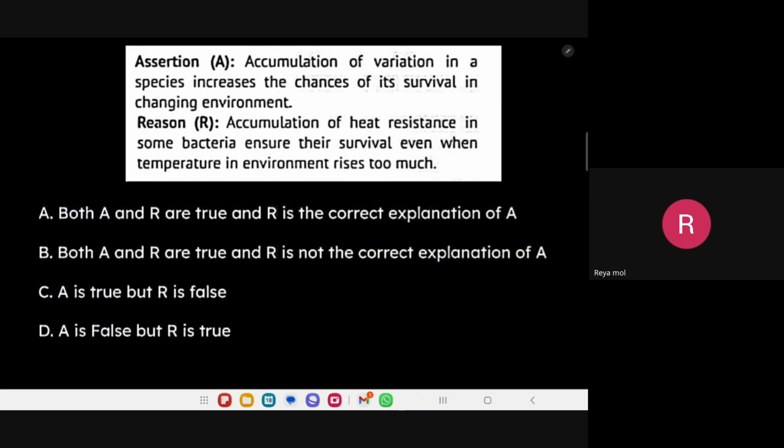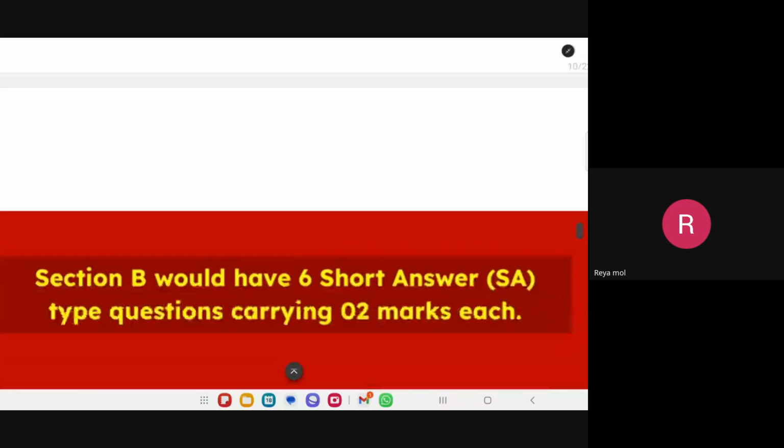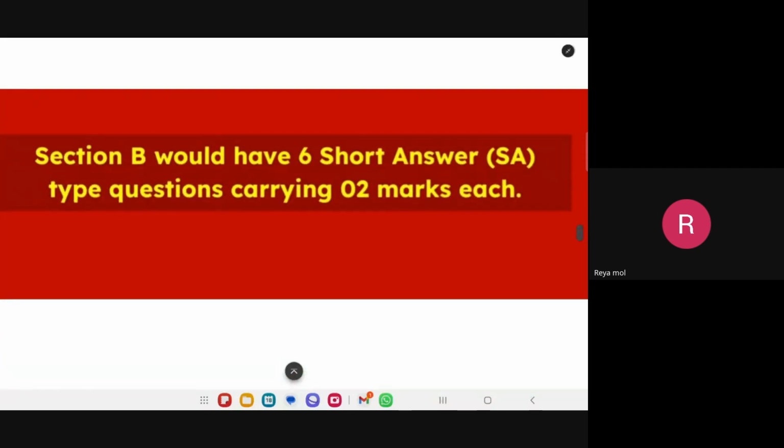This is not the correct reason. What is the reason saying? Heat resistance in some bacteria. But this is not the thing. Variation is because of the change in DNA. If that were the reason, you could accept it. Okay, ma'am. What is your good name? Ria, ma'am. Ria, very good. That was a good question.